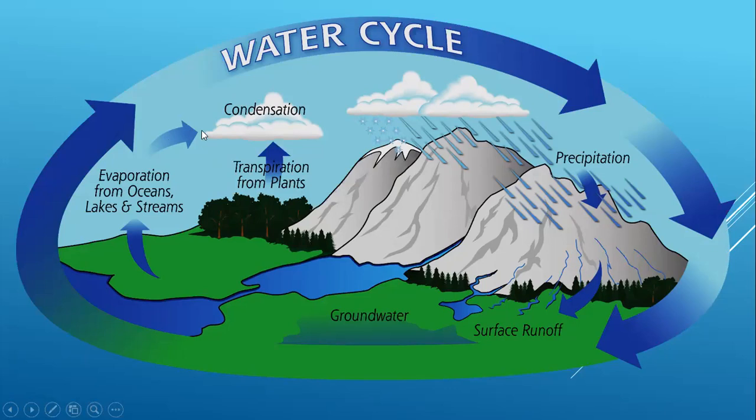Next is the second one, which is condensation here, guys. In the condensation, the water starts to condense from the gaseous state into water droplets in the form of these clouds. And after that, the third part is precipitation. The precipitation means that the water is going to get back to the earth in the form of snow, sleet, or hail. By the end, the water will run off on the surface, making new lakes and new rivers again, and most of the water again will be soaked down into the soil, making groundwater again.